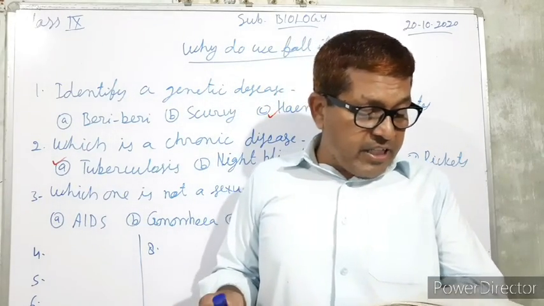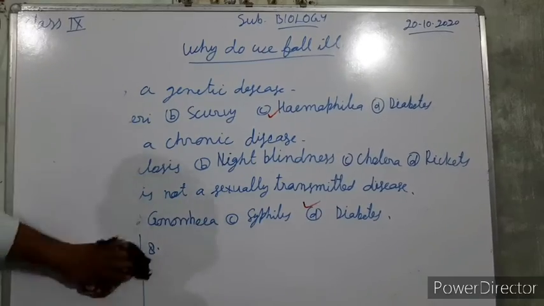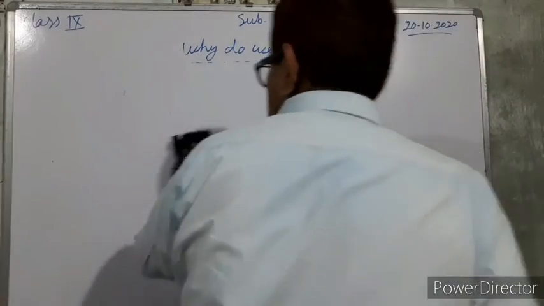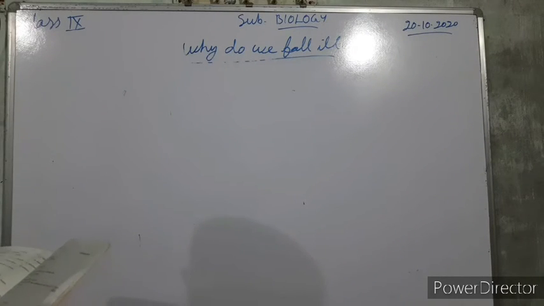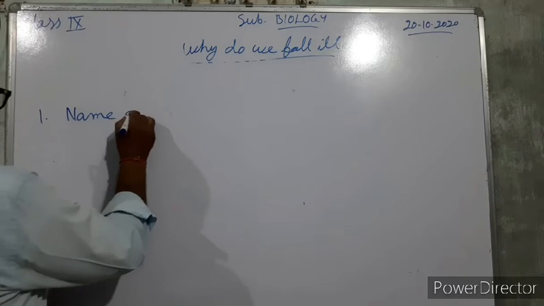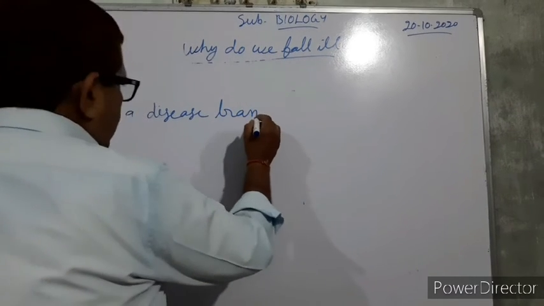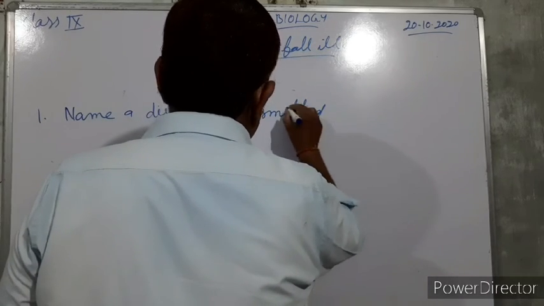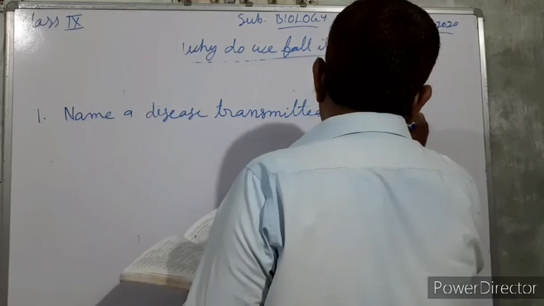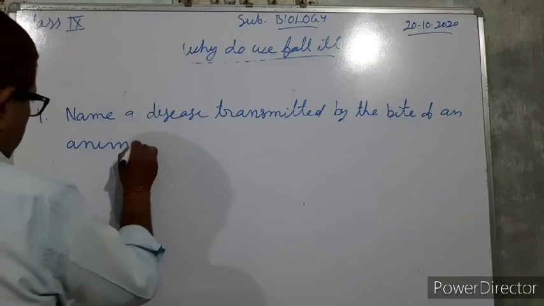Very short answer questions. First, name a disease transmitted by the bite of an animal.